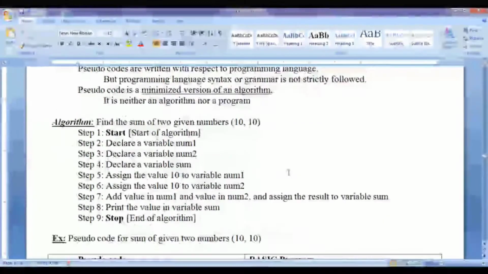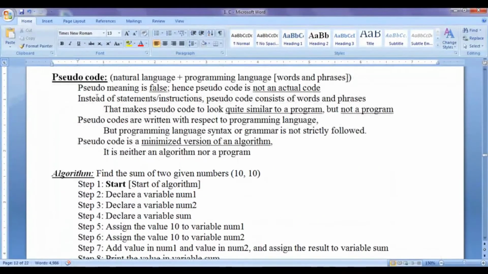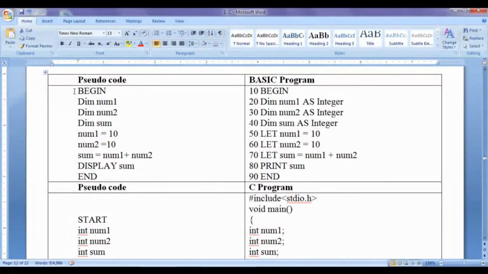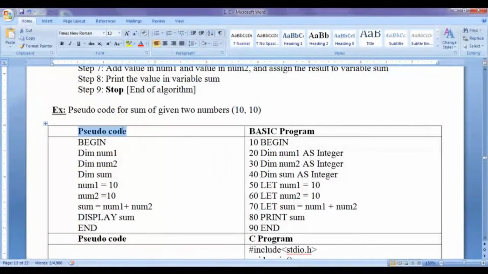In the previous tutorial, we understood how to write an algorithm to solve the problem of finding the sum of two numbers 10 and 10. We have written well-defined and precise instructions which we can interpret step by step. As pseudocodes are written with respect to a programming language, the pseudocode might look different with respect to different programming languages. Here we have a pseudocode for the sum of two given numbers 10 and 10. With respect to the BASIC programming language, the pseudocode might look something like this.